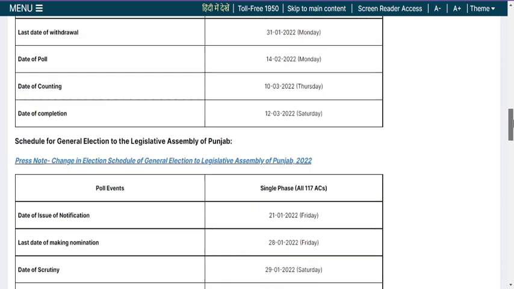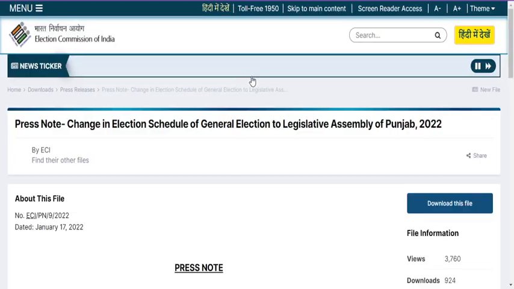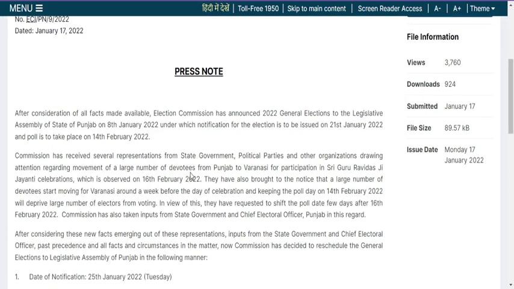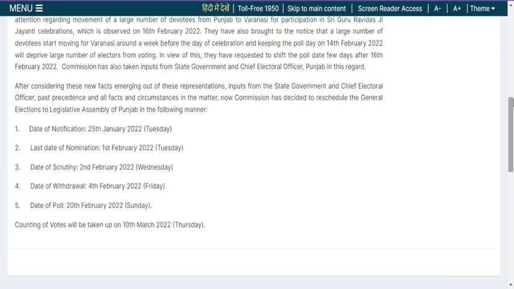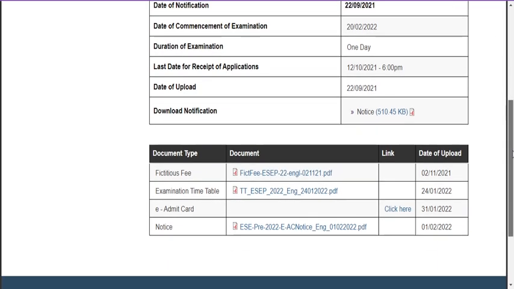In total, 59 assembly constituencies will have elections. If you see the assembly election of Punjab, it was previously planned for 14th of February, but after that they released a notification and postponed the date to 20th of February. So both dates coincide with our engineering service examination date, and students in those states are really in a confusion mode.